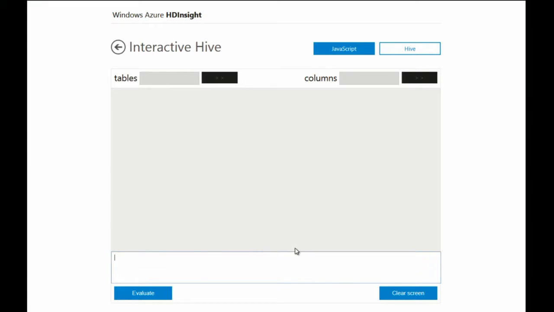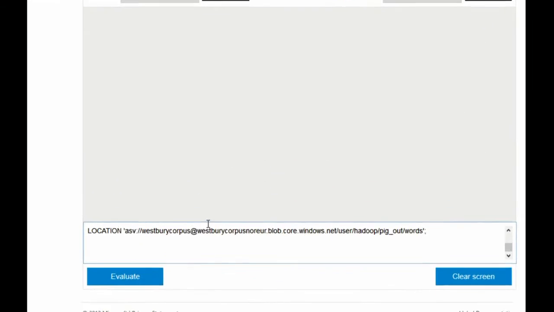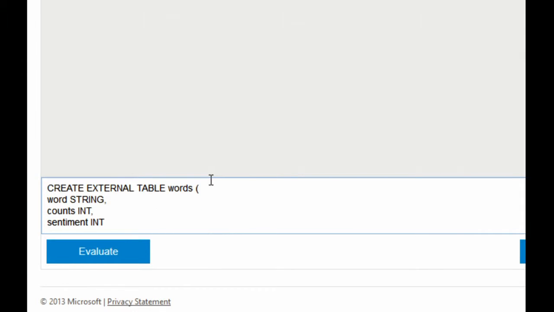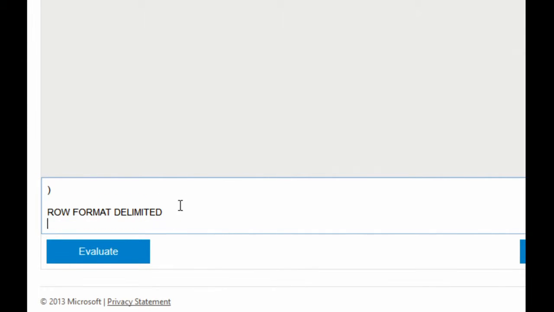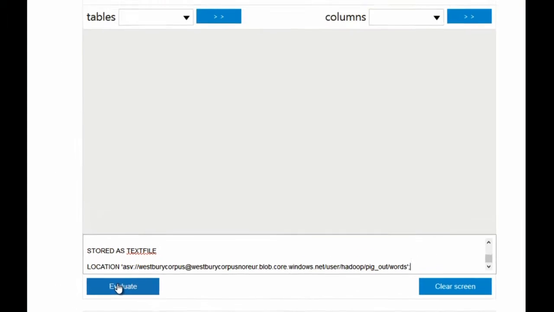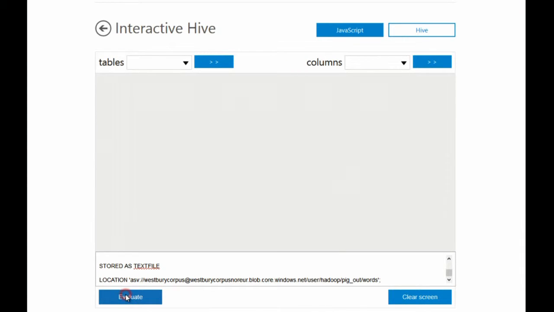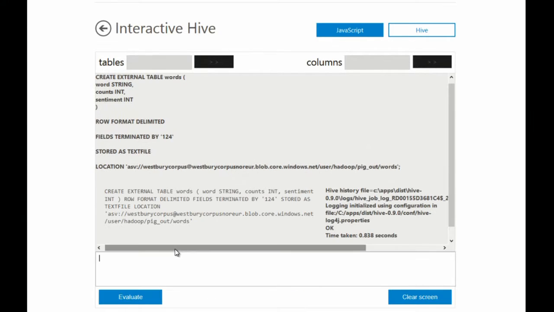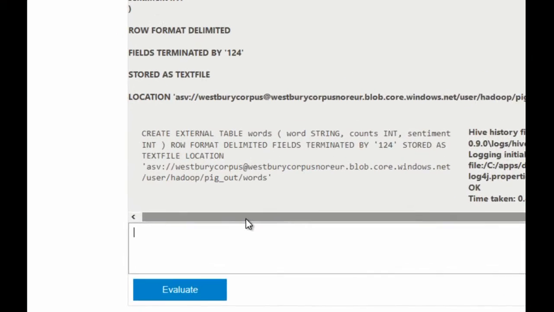So now I'm going to hop into the Hive console, and I'm going to create a table to reference this output so that we've got something that we can talk to that's nice and easy. And it's not too complicated. I zipped through that a little bit too quickly, but we'll have a look at it on screen. So we're creating a table. We're giving it some column names, and because it's coming from a text file, we've just got some references to build that up.